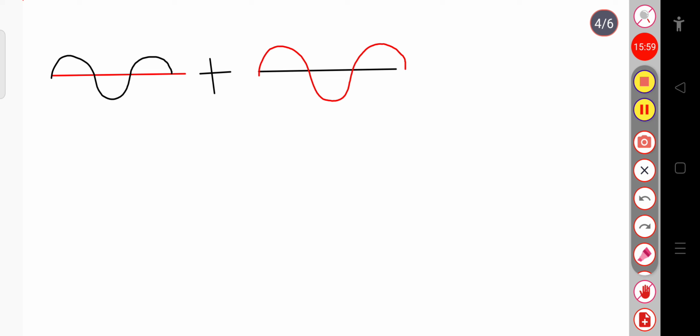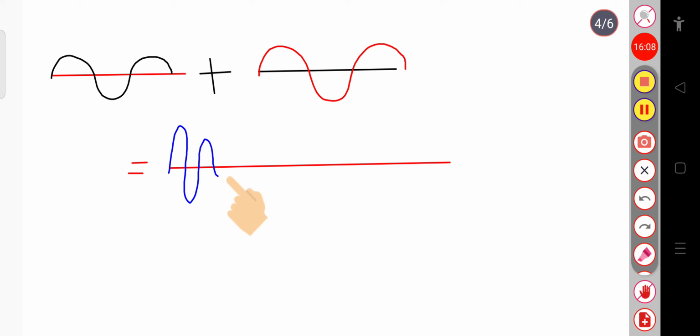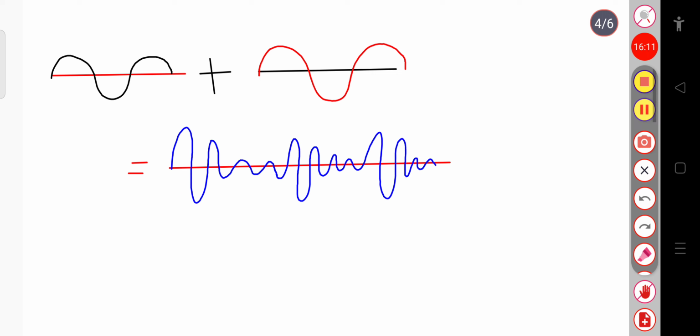We will get another wave of this form. When the two superpose, we form psi, which is the combination of psi 1 and psi 2.